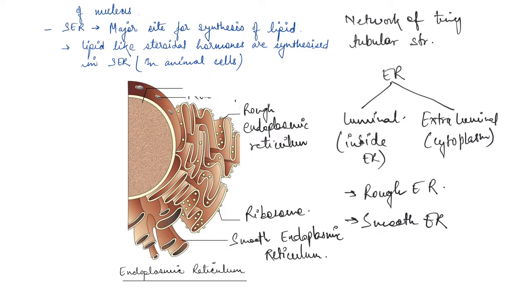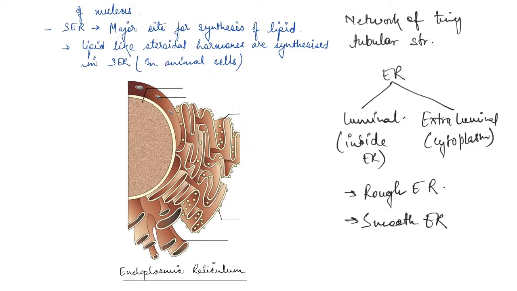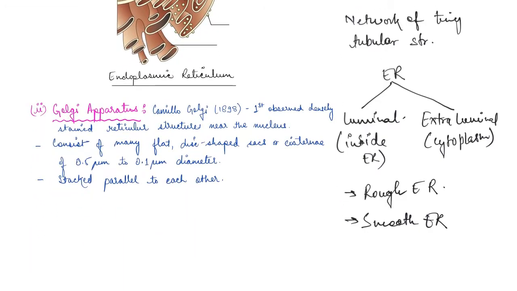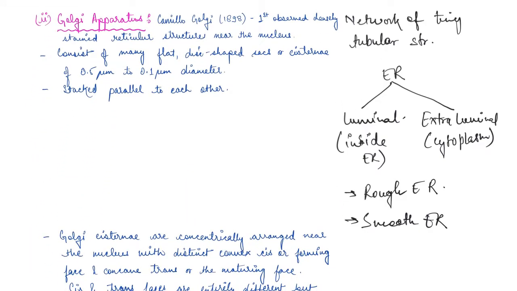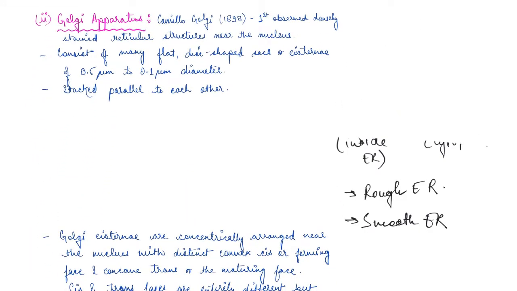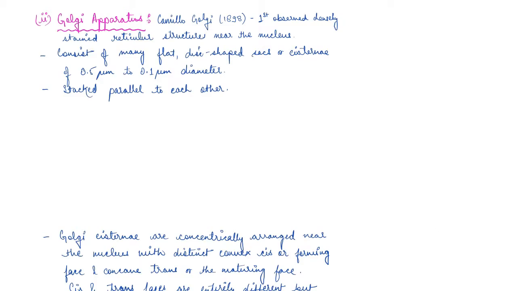Now let's move on to the Golgi apparatus. So what exactly is the Golgi apparatus? Let me just clear my screen quickly. So guys, in 1898, a person known as Camillo Golgi, after whose name the Golgi apparatus has been named, first observed a densely stained reticular structure.